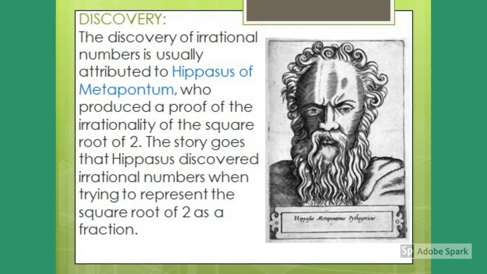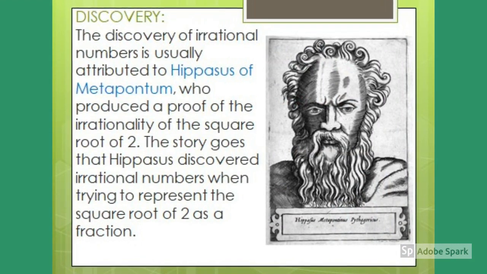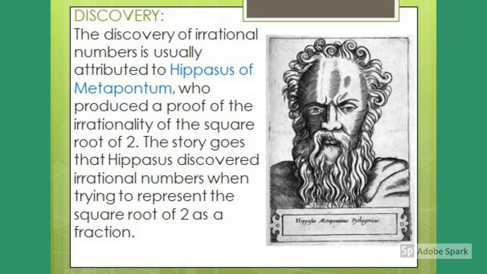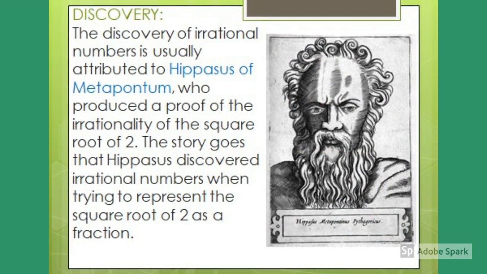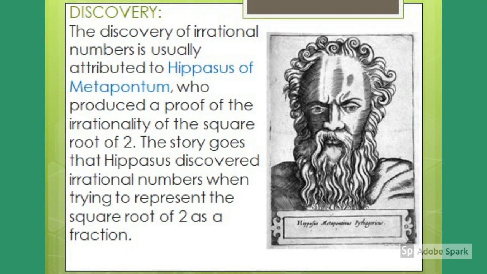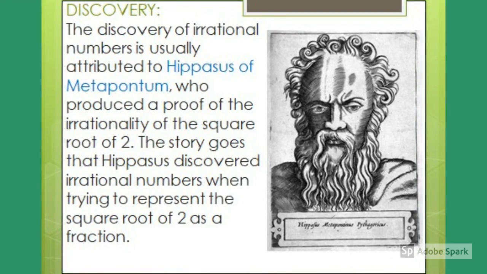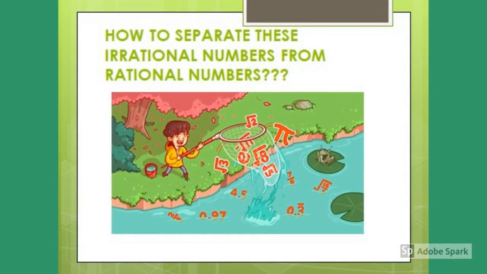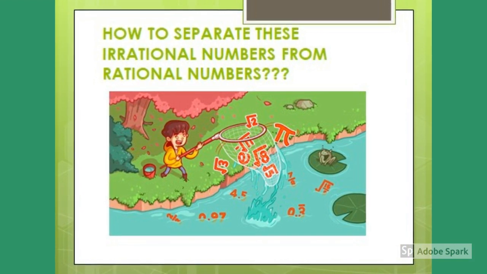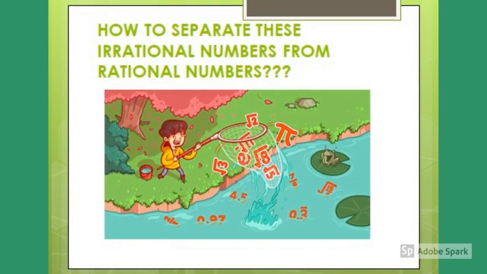This idea that the square root of 2 cannot be written in fractional form was first given by Hippasus of Metapontum, who was a student of Pythagoras. He discovered that there are some numbers that cannot be written in fractional form. Now the question was how to separate these irrational numbers from the rational numbers, or how to identify them.